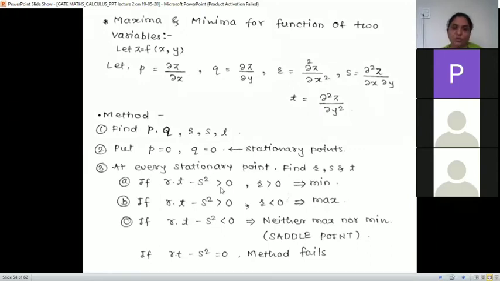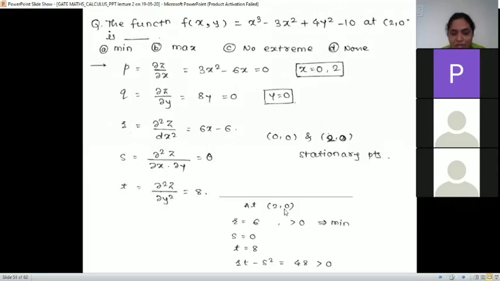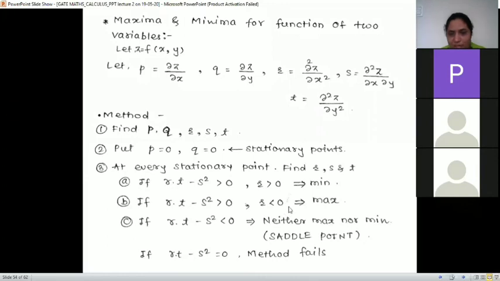two conditions are there. If rt minus s square is greater than 0 and r is also greater than 0, then the function has a minimum value, or local minima, at that point. Similarly, if rt minus s square is greater than 0 but r is less than 0, then it has maxima at that point.